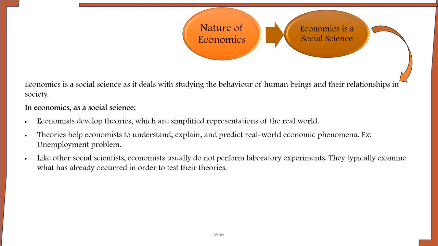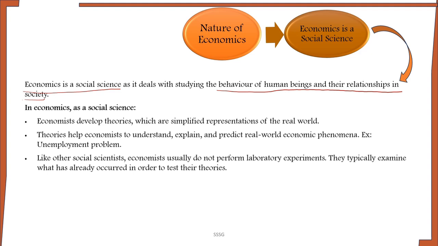Second point of nature of economics is it is a social science as it deals with studying the behavior of human beings and their relationships in society. In economics, economists develop theories which are simplified representations of the real world.